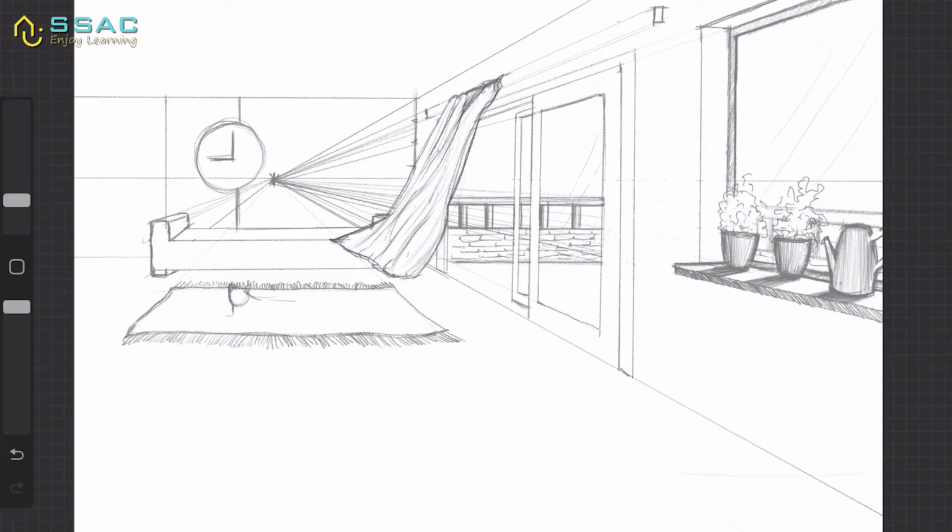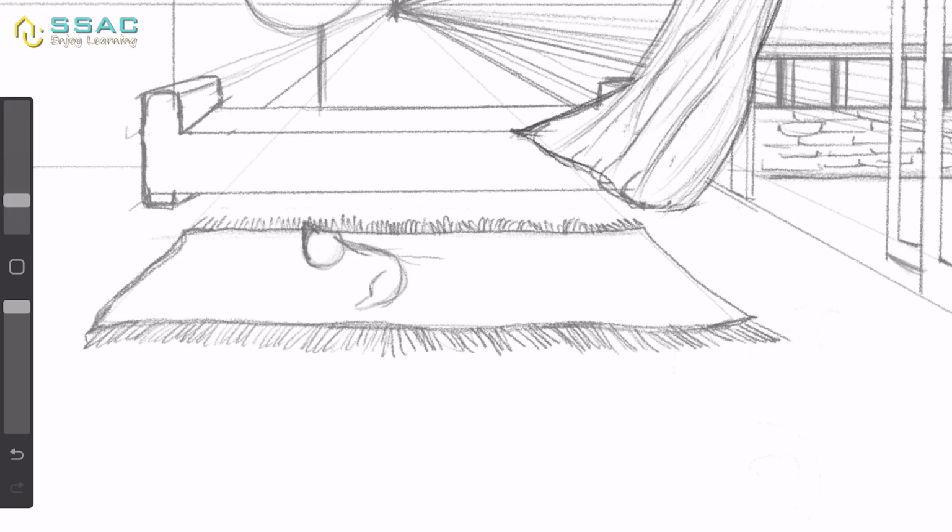So if you don't know that, it's important for you to know all that. Okay, now I'm making a very important part which was asked in the question, that I have to make the sunlit patch where a cat is sitting.